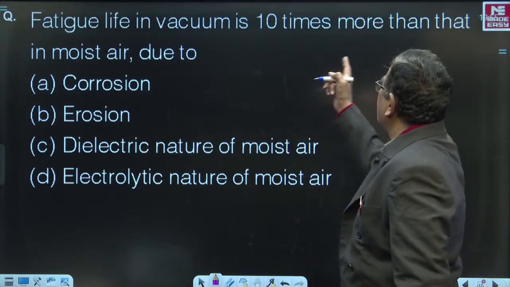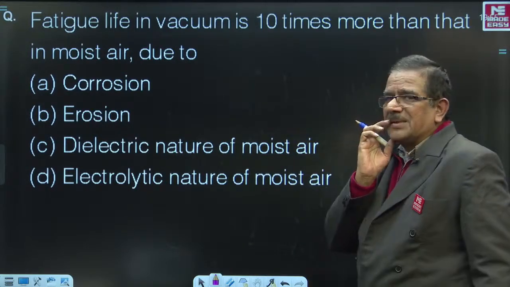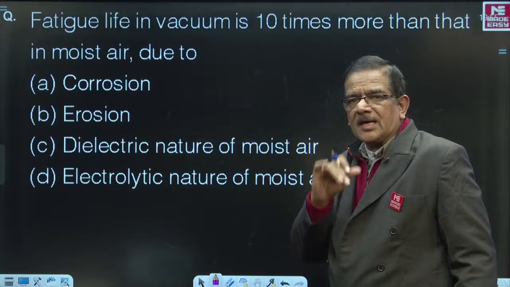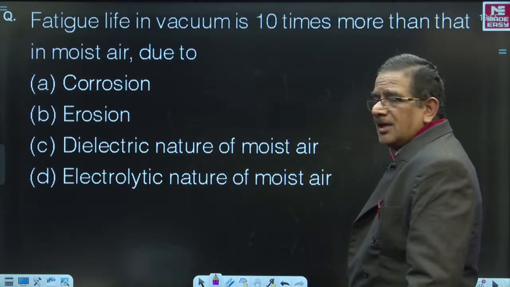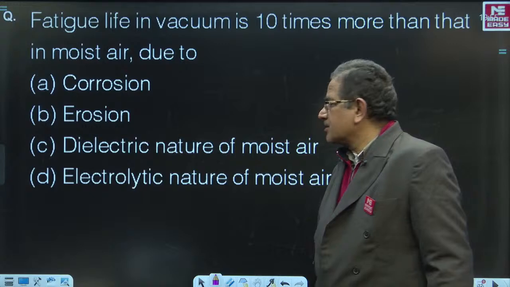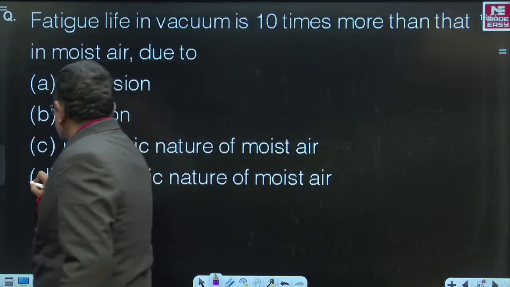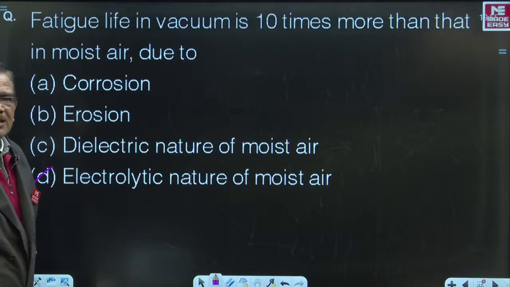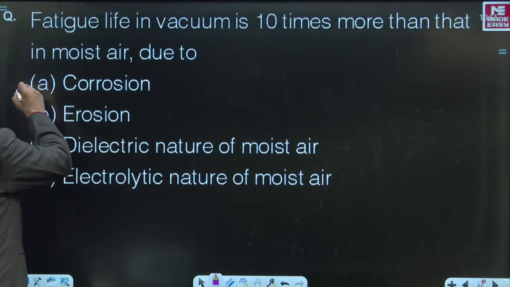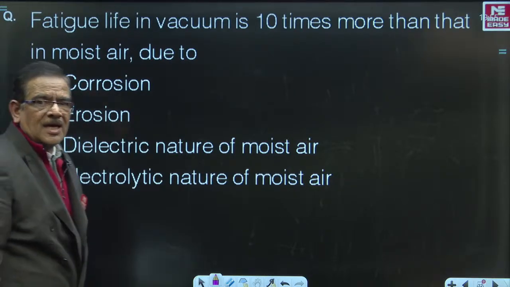Fatigue life in vacuum is 10 times more than that in moist air, because moist air acts like an electrolyte in nature. And when it acts like an electrolyte, corrosion will be caused by moist air.